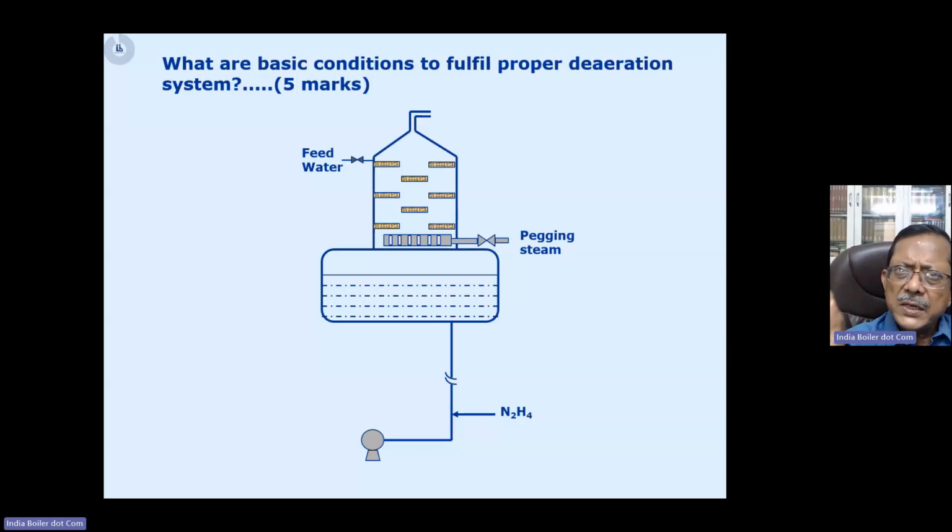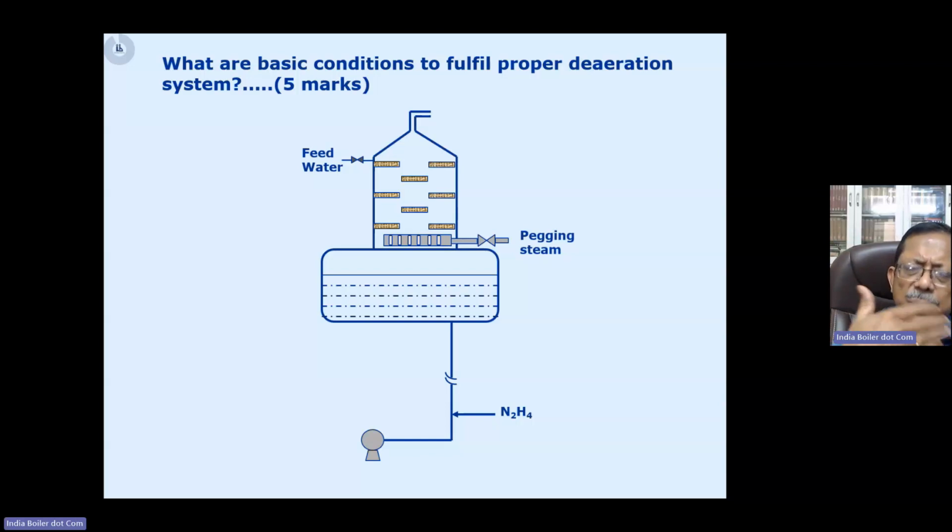And that is Henry's law of partial pressure. Now, what is Henry's law of partial pressure? That the solubility of oxygen reduces when the partial pressure of oxygen over the surface of the water reduces. And when the partial pressure becomes zero, the solubility of dissolved oxygen becomes zero and it's going to release all the dissolved oxygen. Now, how can we achieve that?